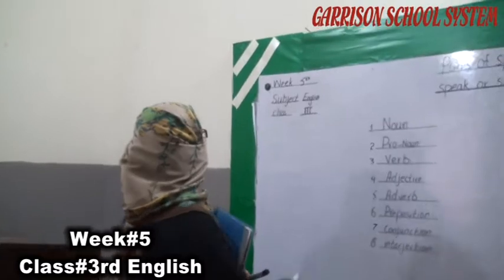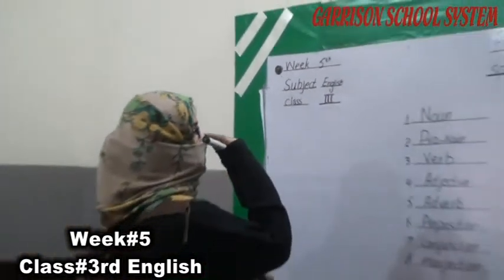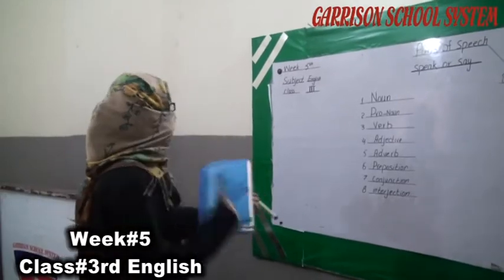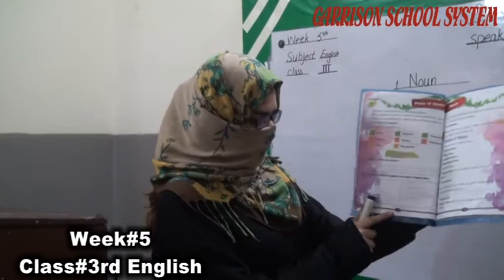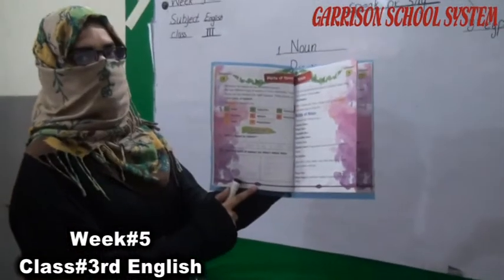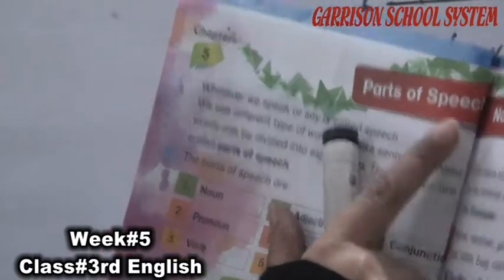The week is 5th. Our subject is English for class 3. As you know, we have read the 4 chapters. Now we begin with the 5th chapter in the grammar book, page number 10. The name of the chapter is Parts of Speech.